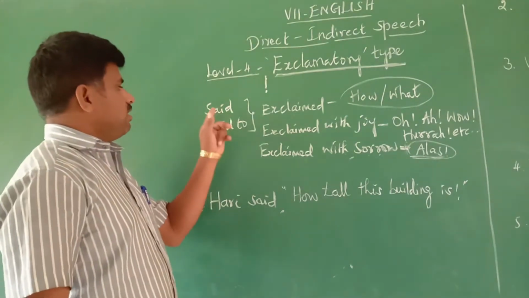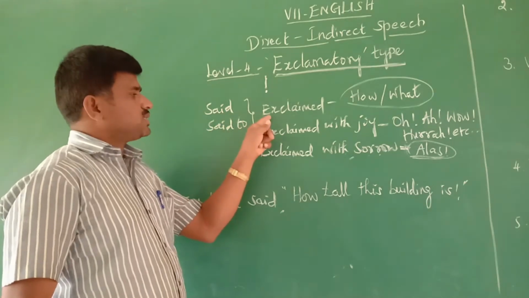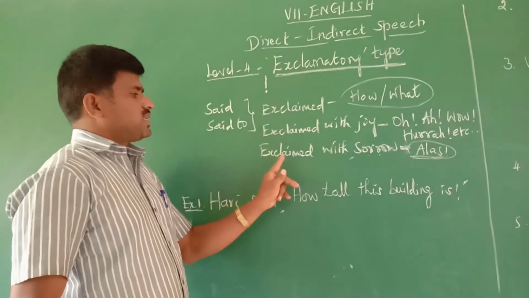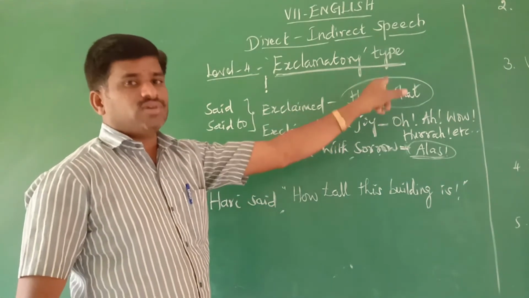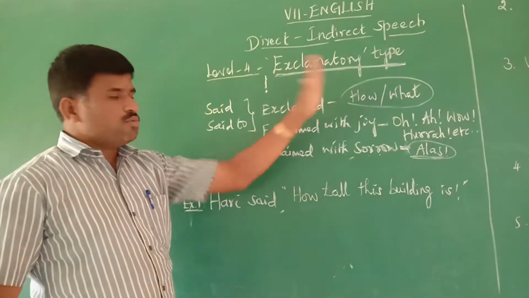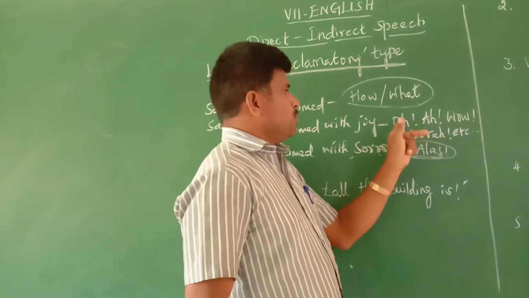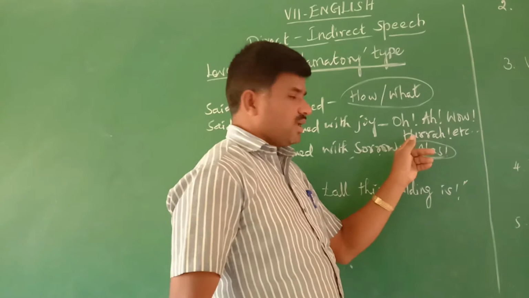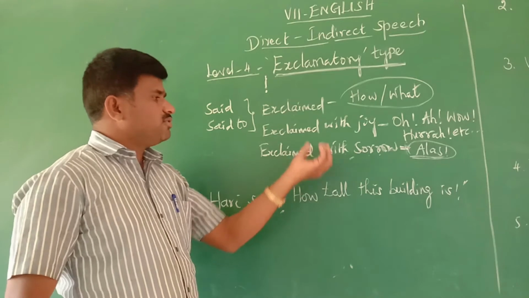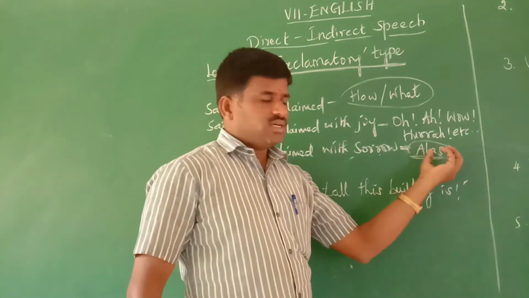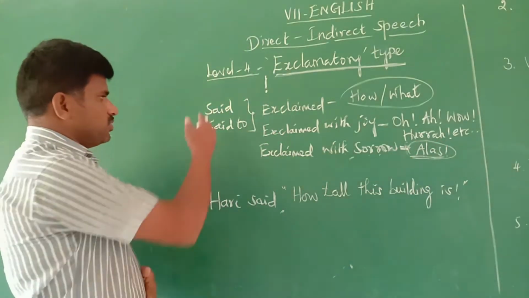Understood? For said or said to in the reporting verb, you can use exclaim with joy or exclaim with sorrow. You can use exclaim directly where the question words how or what are used; you should remove them. Exclaim with joy is used with oh, ha, wow, hurray, for joyful occasions. Exclaim with sorrow is used when the word alas is given, for a sad moment. This is about the reporting verb.